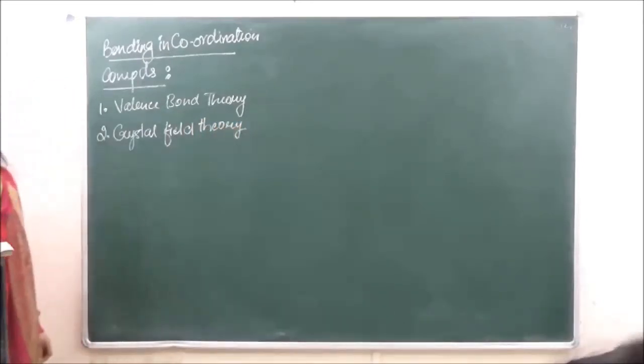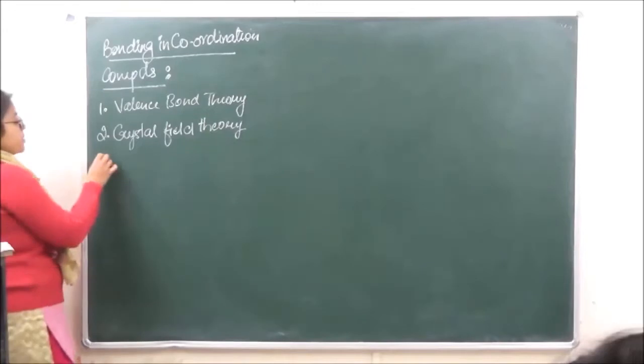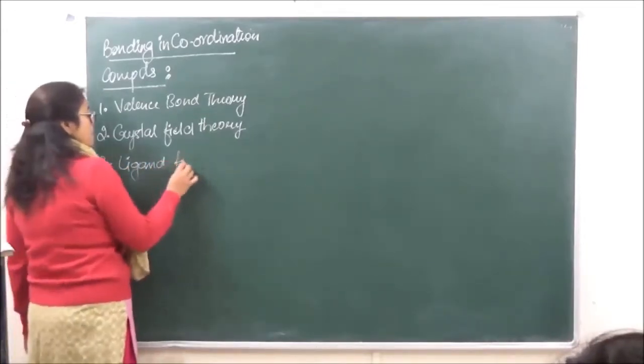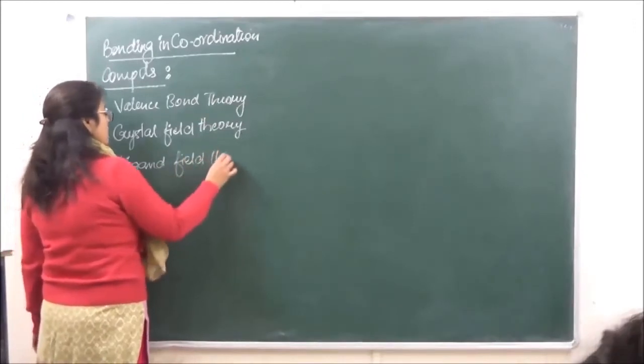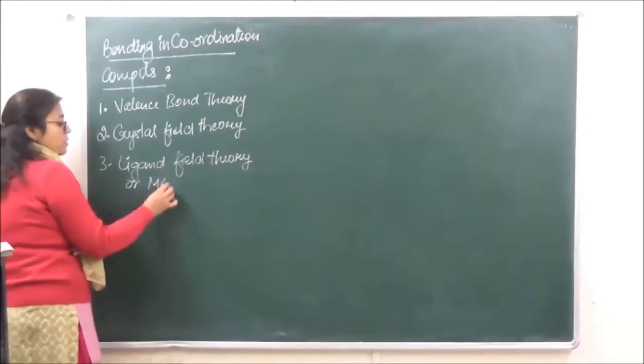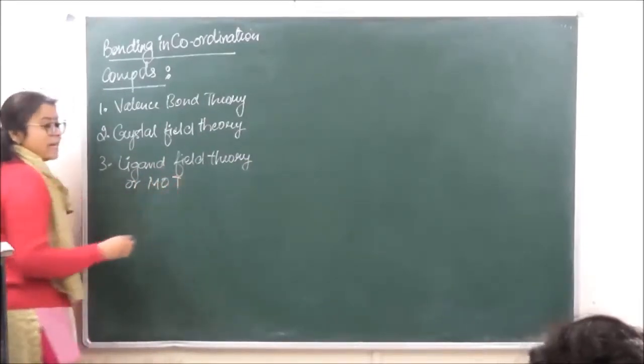And the third theory which we have, that is the ligand field theory or molecular orbital theory, which is known as MOT.